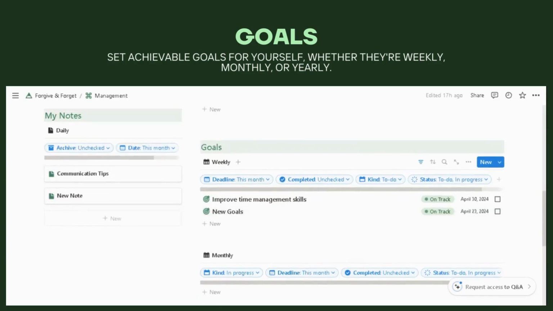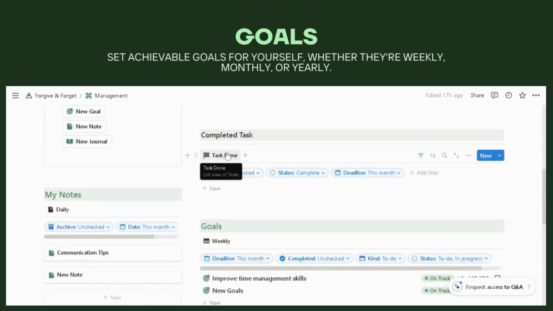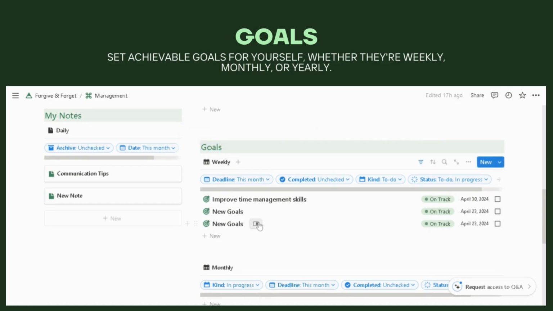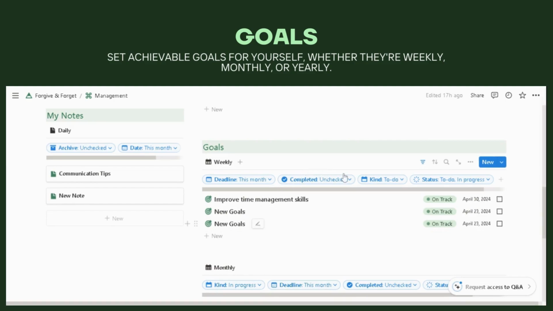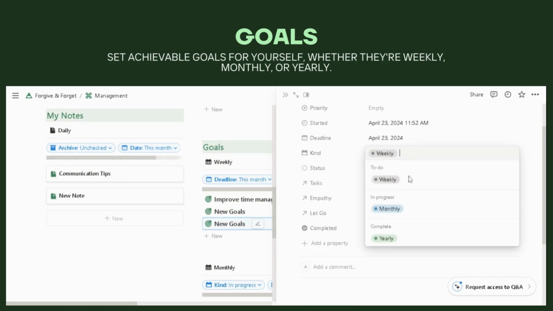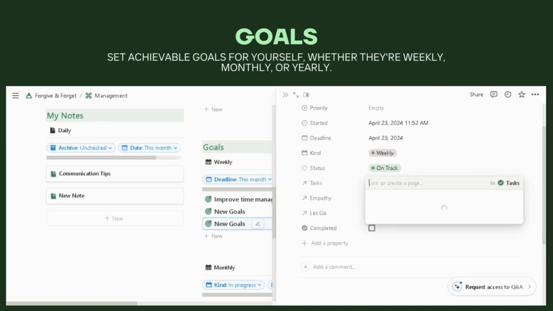Here you can set achievable goals for yourself, whether they are weekly, monthly, or yearly goals. And then you can connect that goal with a relation to tasks, and you can track the progress over time. Fill in the details. You should add data into these columns. Fill this all.